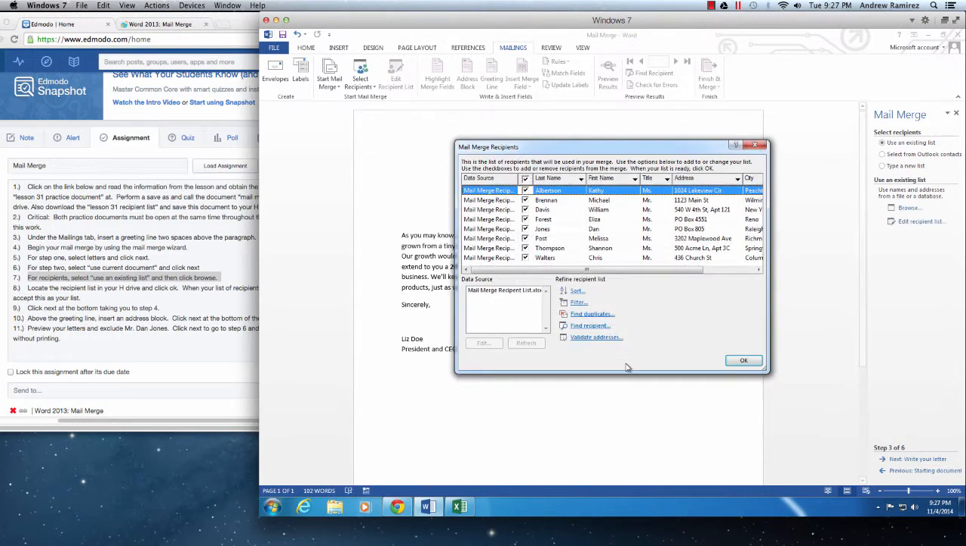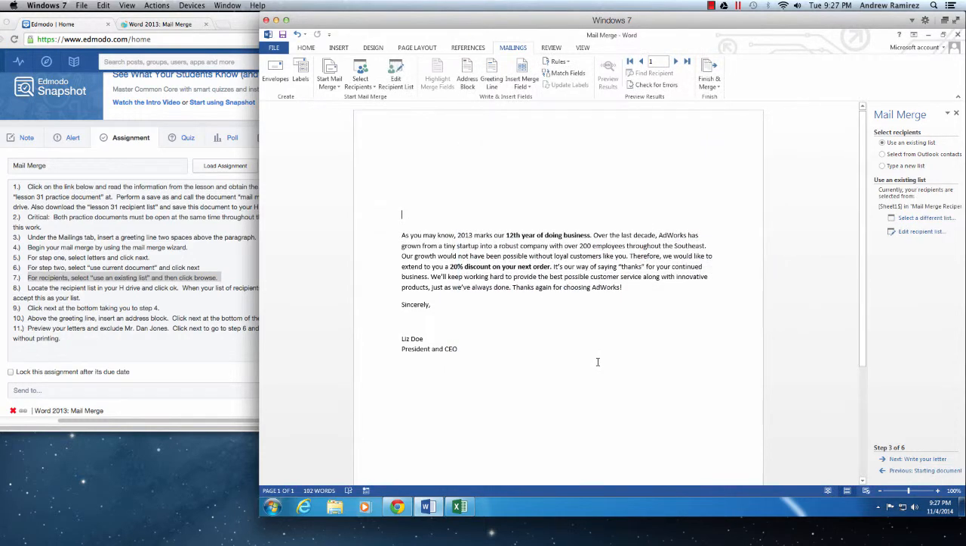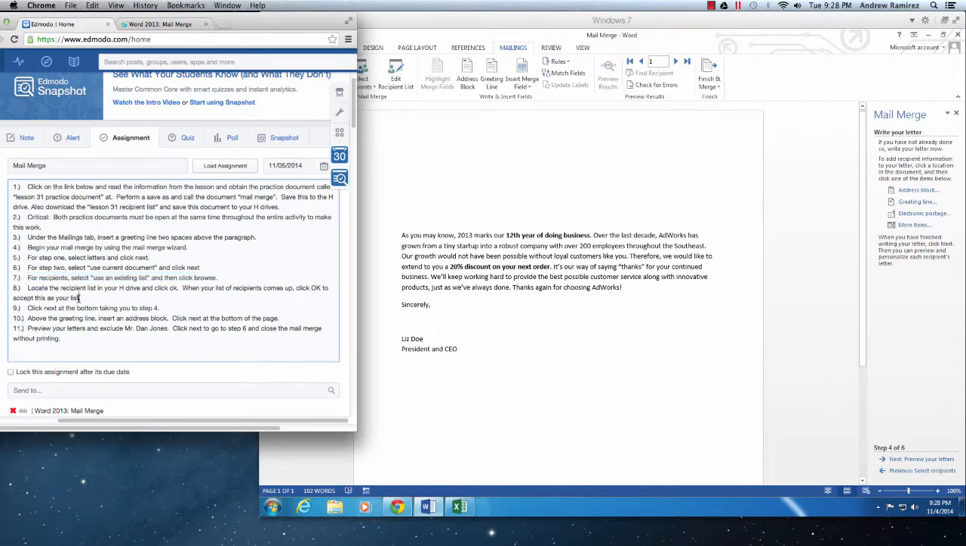Just click OK. Then it's going to pop up telling us about the information in that Excel file. We're going to click OK and then go right from there. So 2 OKs. You can see it over here popped up, the Excel file. Then you're going to click next for write your letter. So in here, we just did 8, we just did 9, now number 10.